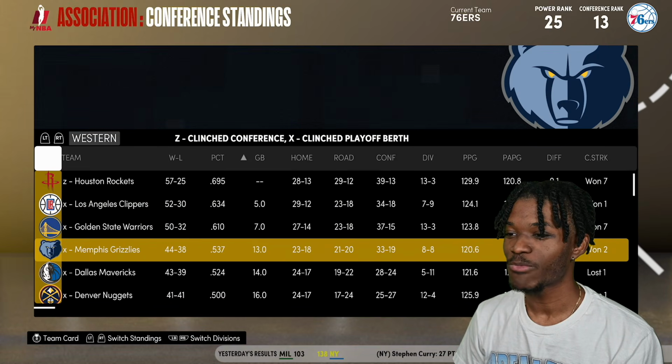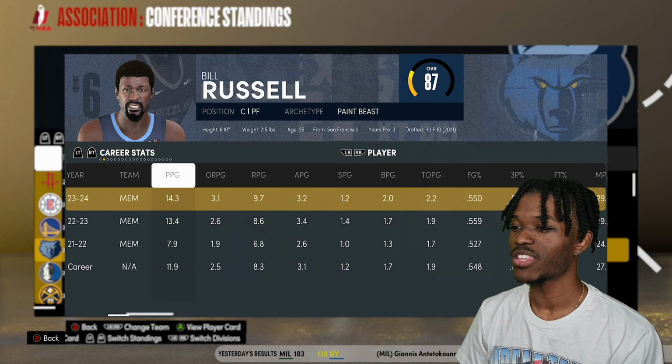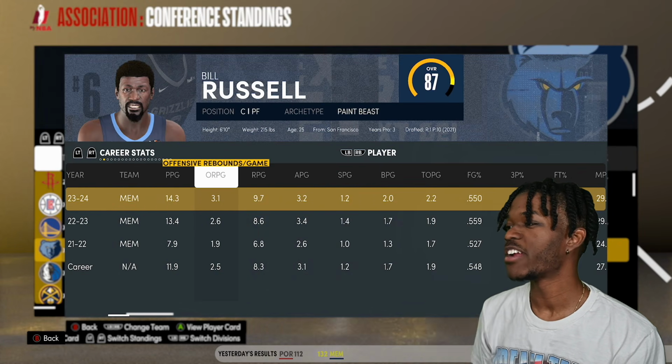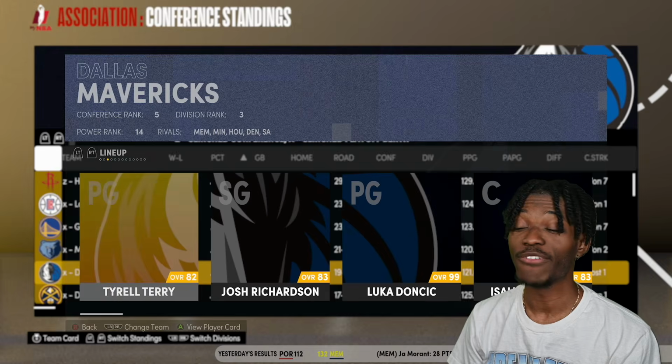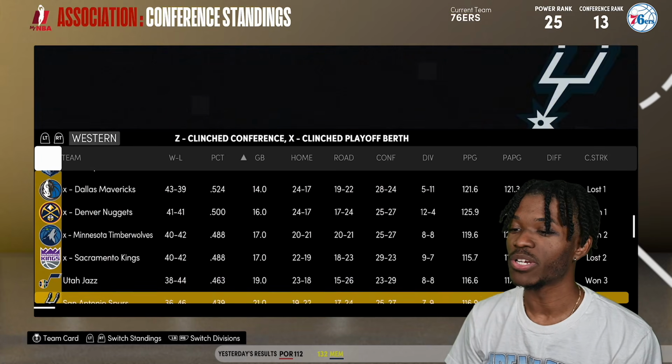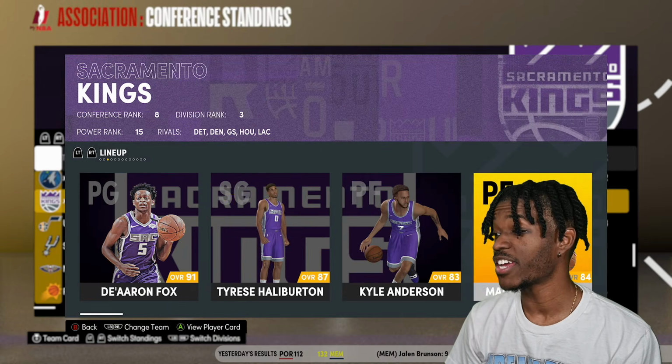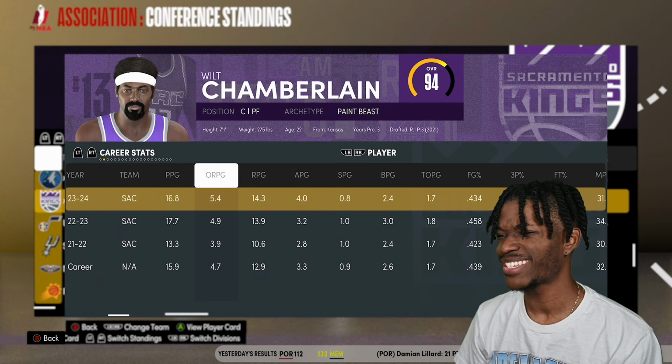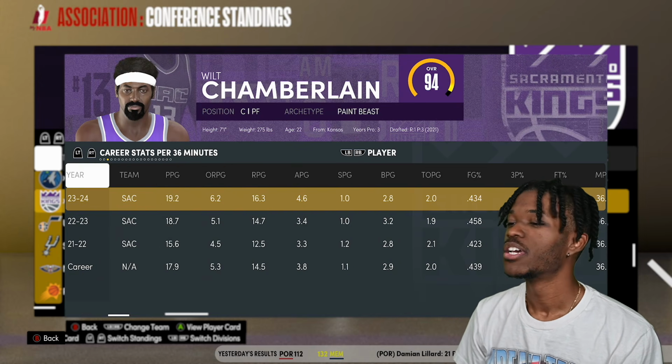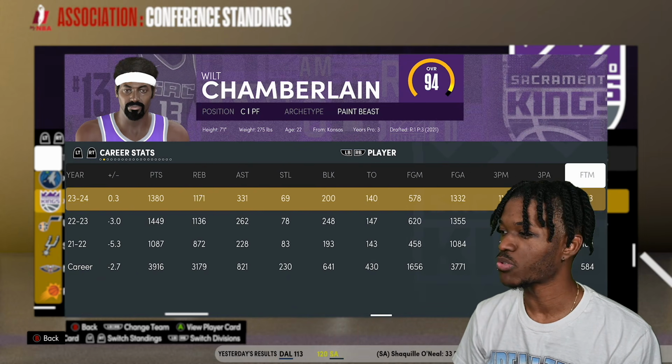The Clippers are not a team we care about. The Memphis Grizzlies, here we go, he's getting better every single season. He's getting better every year. I don't think he's going to end up with his 11 rings like he did in real life, but hey, it is what it is. And then the Kings make the playoffs. There it is. The Kings make the playoffs behind Wilt Chamberlain, 16. What? Don't tell me they got my boy Wilt Chamberlain shooting threes.